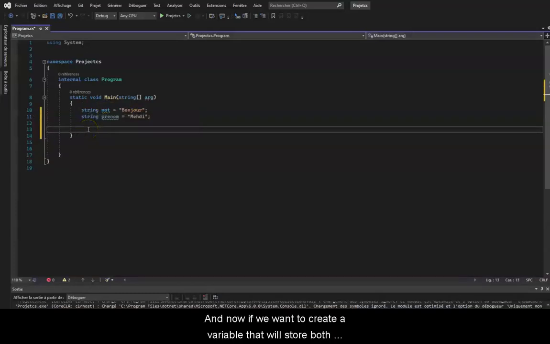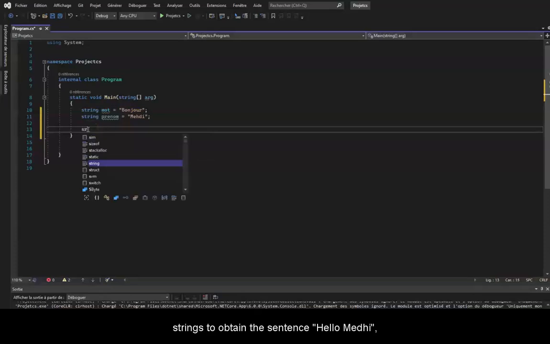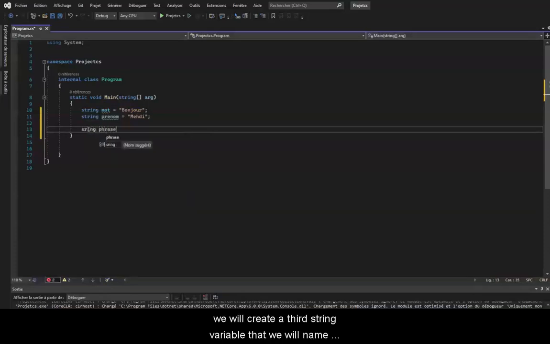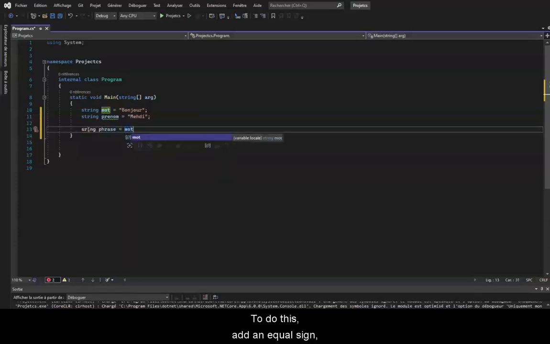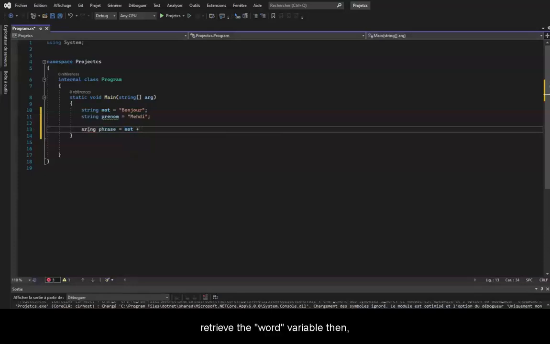And now, if we want to create a variable that will store both strings to obtain the sentence hello Mehdi, we will create a third string variable that we will name sentence, for example, and we will assign our two variables. To do this, add an equal sign, retrieve the word variable, then we will add a plus sign. The plus sign here will allow us to concatenate our variables.